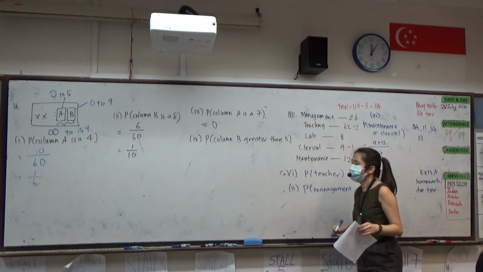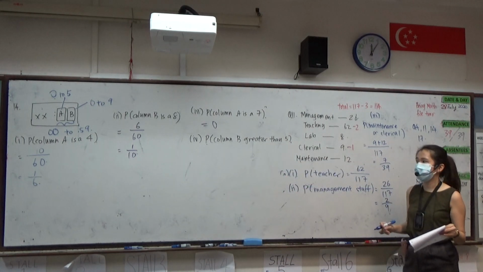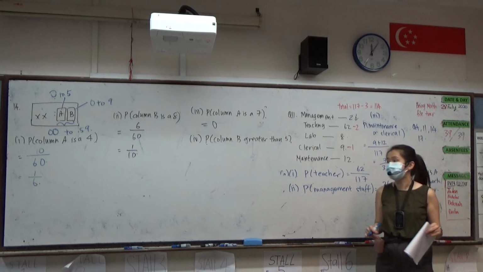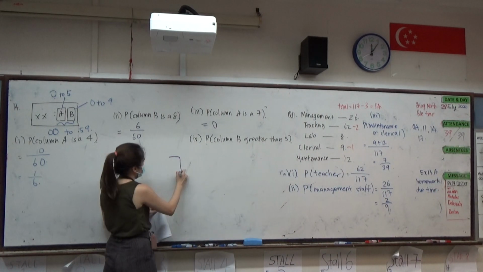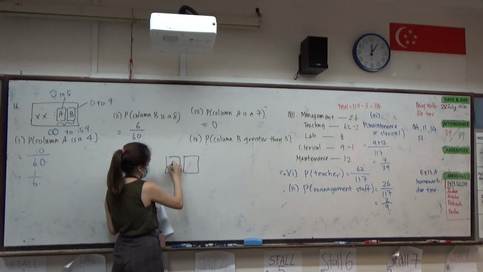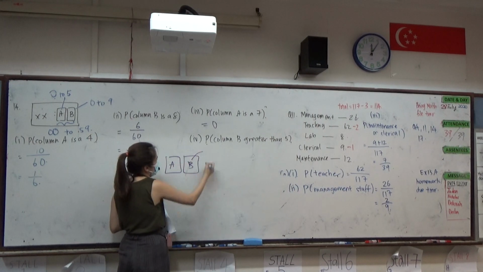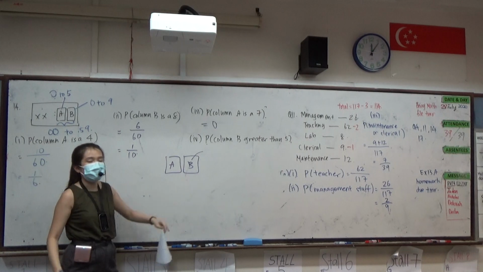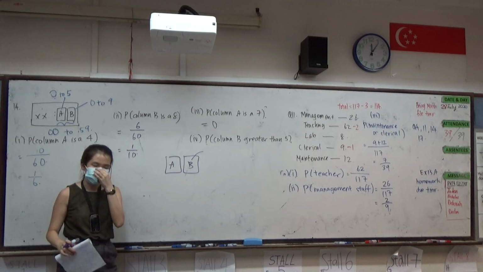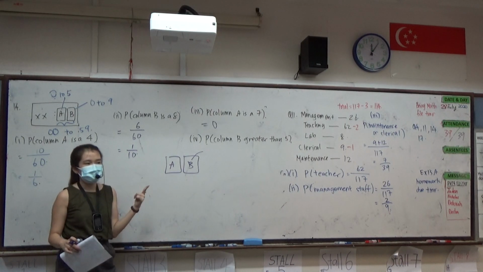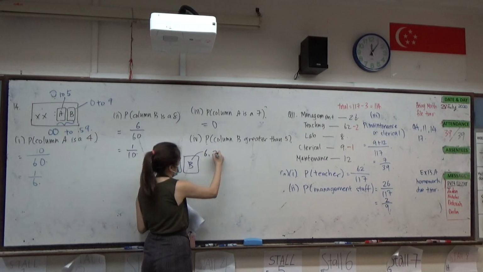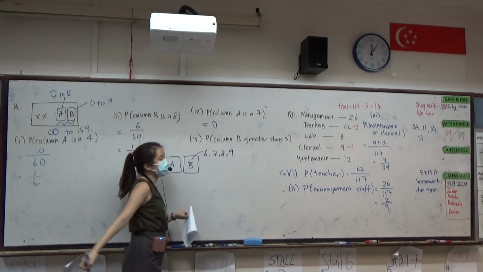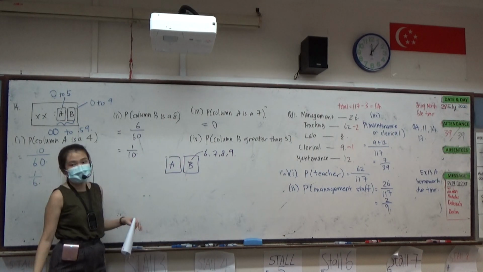For part 4, we want the probability that column B is greater than 5. For column B to be greater than 5, let me draw the 2 columns again. Greater than 5 means that B can be what kind of numbers? 6, 7, 8, and 9. We can only have 6, 7, 8, or 9 in my column B.